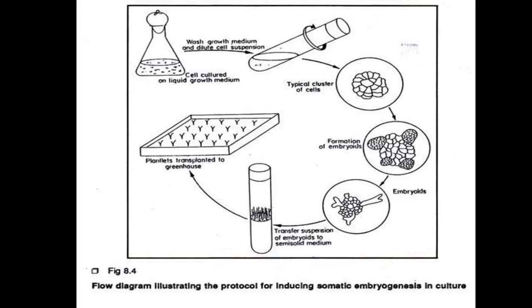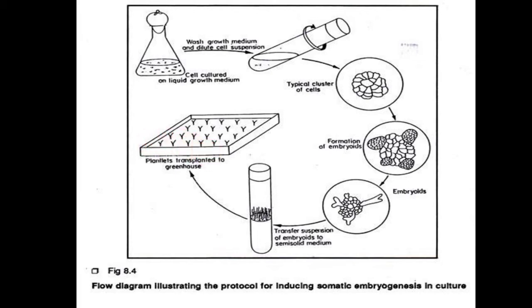These cultures are incubated in the dark, and after 3 to 4 weeks, the culture would contain numerous embryos in different stages of development. Then the somatic embryos can be placed on the agar medium, which does not have 2,4-D, for plant development. These plantlets are finally transferred to the pots or vermiculite for subsequent development.